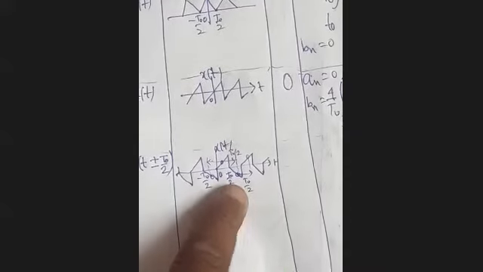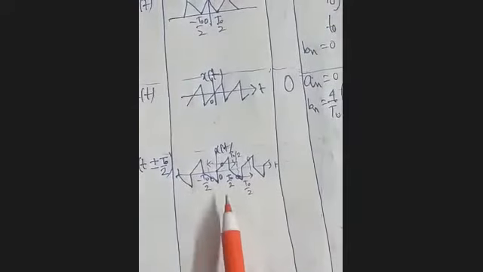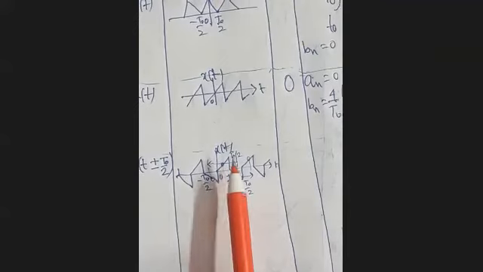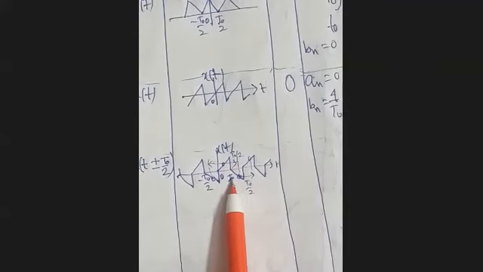Now why rotation symmetry? Simple. In rotation symmetry, you see here, you just take one triangle, shift it by T0 by 2 and flip it downward, and you will see that the original signal will overlap on its downward version.